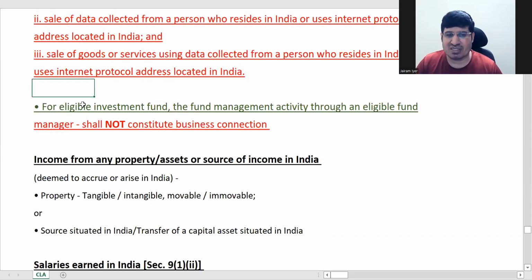If it is an eligible investment fund, it's a kind of mutual fund. Wherever the government has specified these mutual funds, if there is a transaction with these mutual funds, it is not business connection, and that will be excluded. So that's all till here.